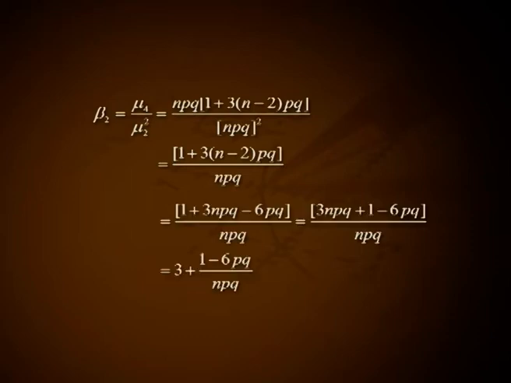Measure of kurtosis beta 2 equals mu 4 divided by mu 2 square, that is npq into (1 plus 3(n minus 2)pq) divided by (npq) whole square, which is (1 plus 3(n minus 2)pq) divided by npq, that is (1 plus 3npq minus 6pq) divided by npq, which is (3npq plus 1 minus 6pq) divided by npq, that is equal to 3 plus (1 minus 6pq) divided by npq.